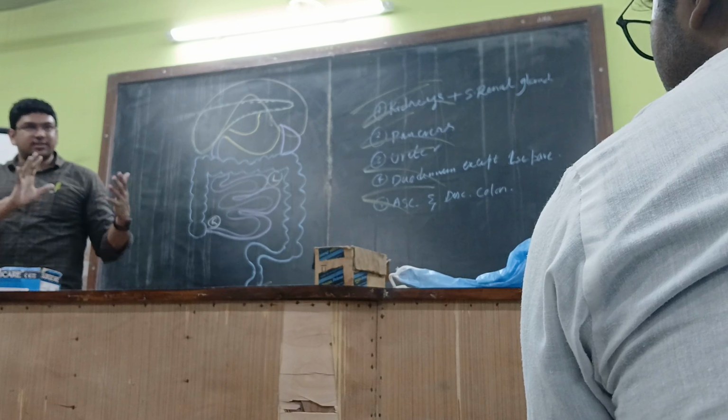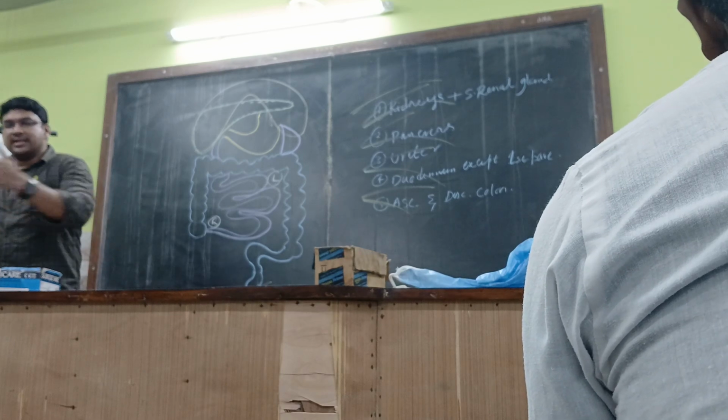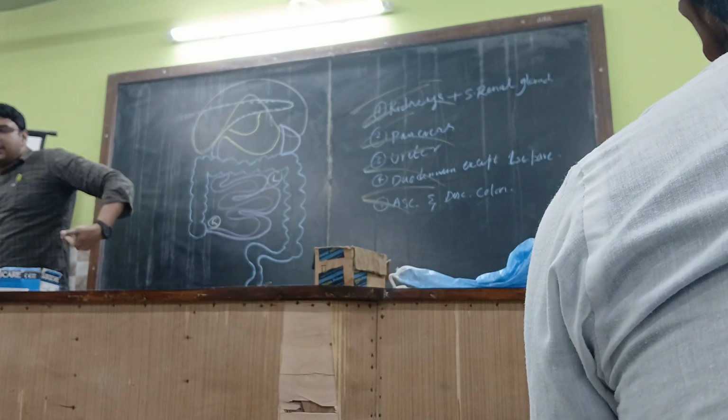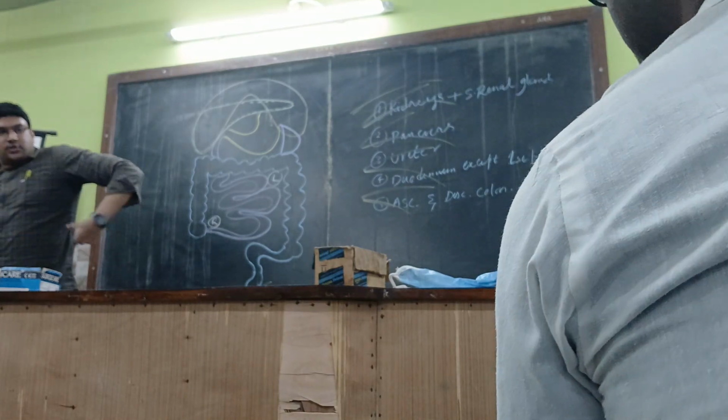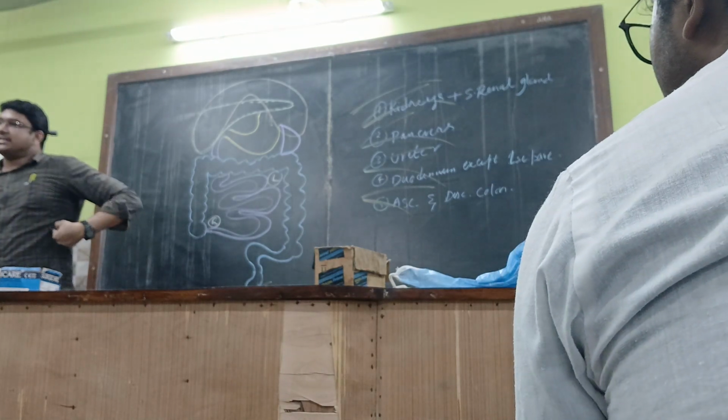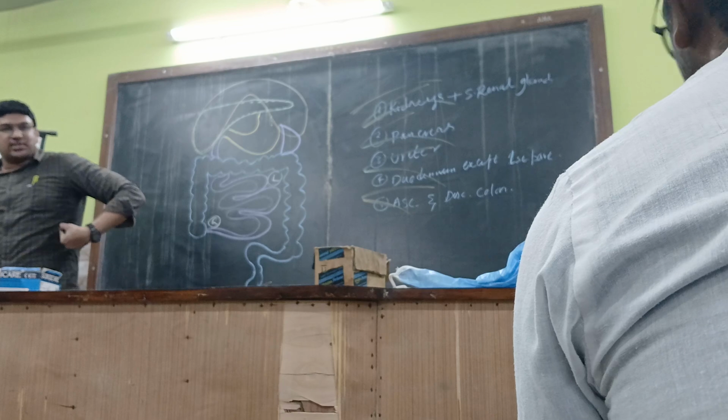Patient met with an accident. For example, the patient is crossing a road, and suddenly a vehicle hits from the left side, in this manner. The spleen is covered by the 9th, 10th and 11th ribs over here. Okay, 9, 10, 11 ribs over here.